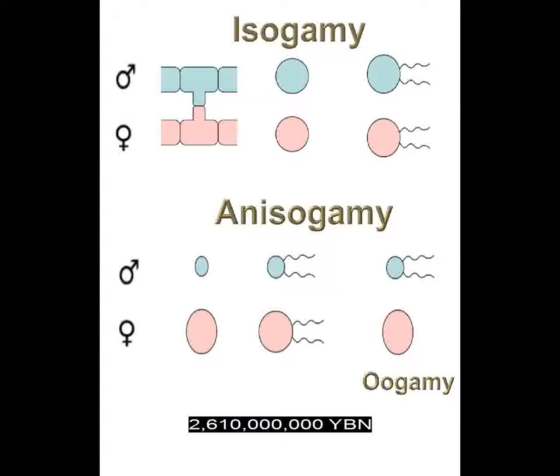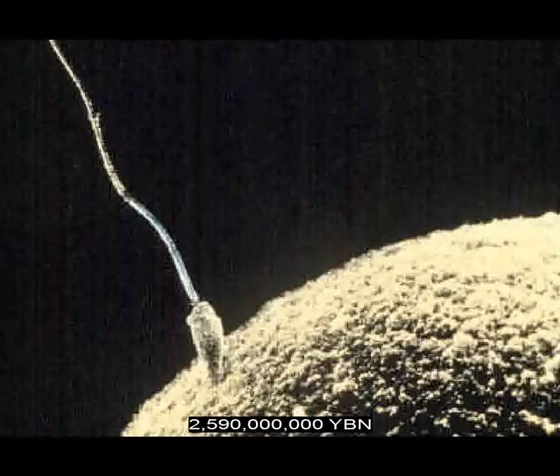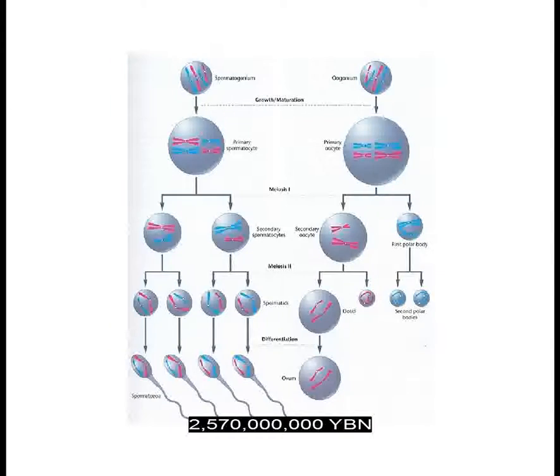Anisogamy, sex, cell and nucleus fusion between two cells that are different in size or shape. Oogamy, a form of anisogamy, evolves in protists. Sex between a flagellated gamete and an unflagellated gamete. Two-step meiosis, diploid DNA copies, and then the cell divides twice into four haploid cells.